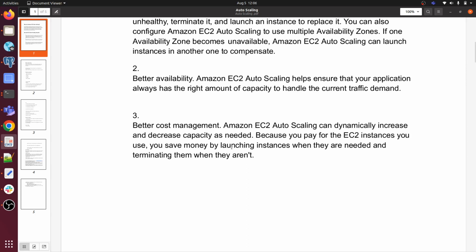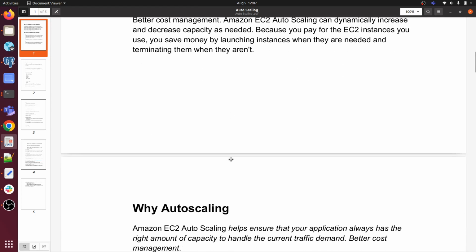You save money by launching EC2 instances when they are needed and terminating them when they aren't. What does it mean? Whenever your traffic goes high, auto scaling launches EC2 instances, and whenever the traffic goes low, auto scaling terminates those instances as well.